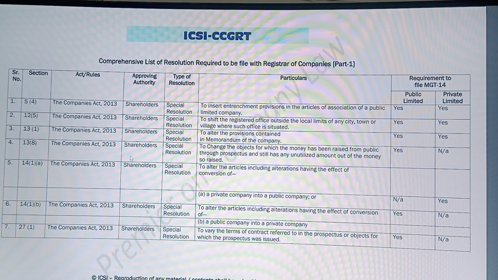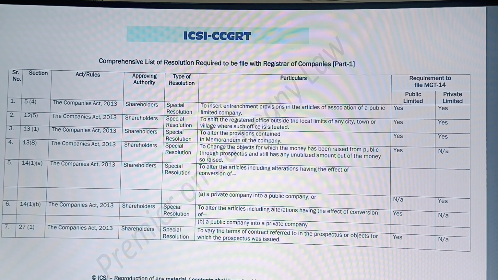So here I am sharing a screen which provides a list of resolutions for which MGT-14 is required to be filed. ICSI has published this document for special resolutions or ordinary resolutions passed in the AGM or EGM for which MGT-14 is required. They have also divided it into public limited company and private limited company. So for which public limited company is required to file, or in which case private limited is required to file